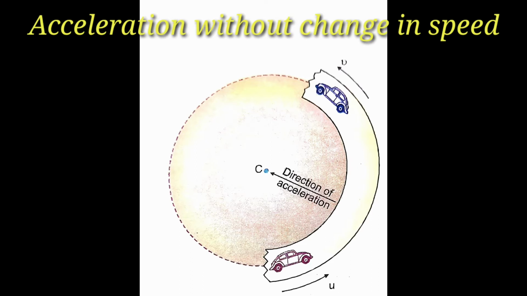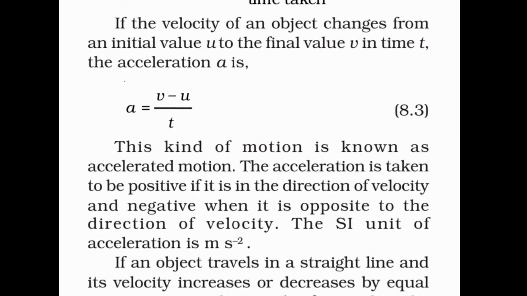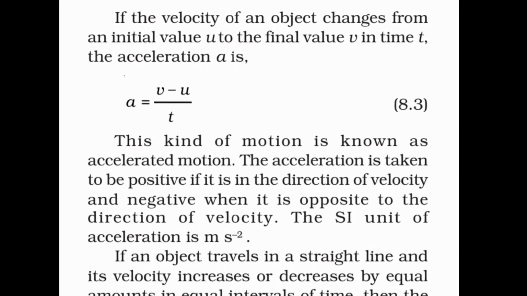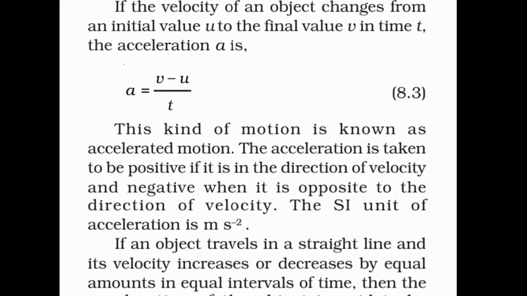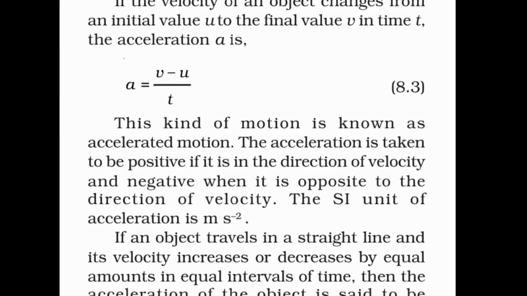In this case, the direction of acceleration is toward the center of the circular path, as shown in the diagram. Acceleration which is toward the center of the circular path is known as centripetal acceleration. Centripetal means center seeking. Now, the SI unit of acceleration is meter per second square, or meter inverse second square.